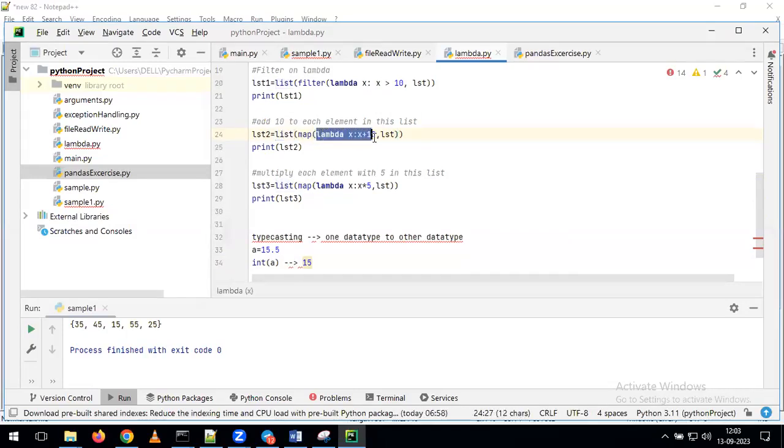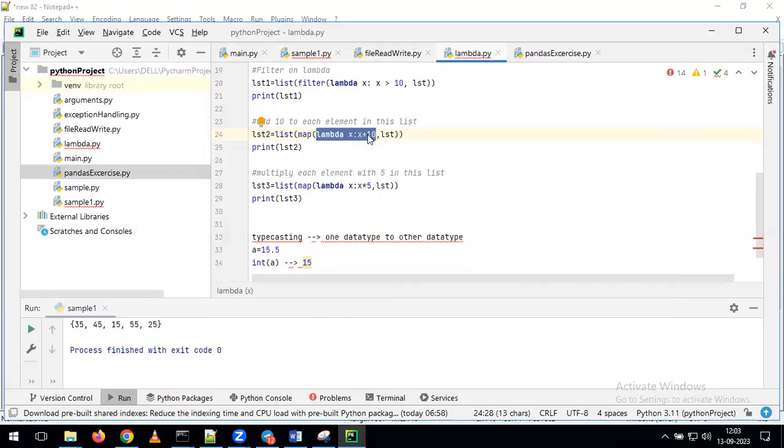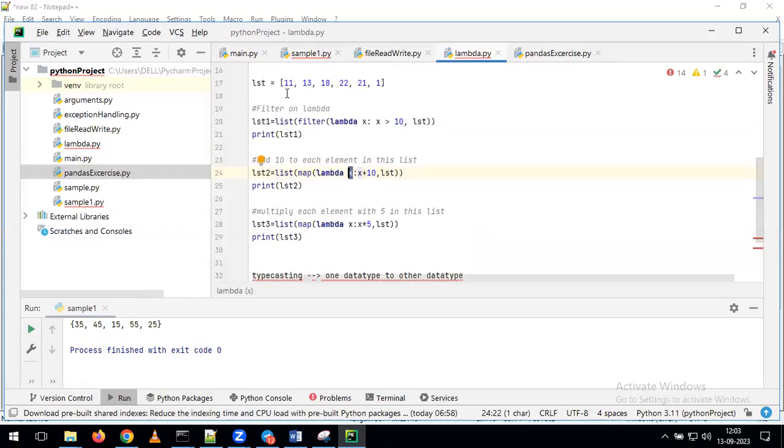First, we need to define the lambda function. Whenever we are going to define the lambda function, what do we need to do here? We need to give the variable name. After that, we need to give the expression. Here I'm giving the variable x. On top of this x, I want to perform the addition of 10. So for that reason, I have given the expression x plus 10. Now what is the variable here? x. But where is this x coming from? On top of the list, I want to iterate each and every value. That value I want to assign to the x variable.